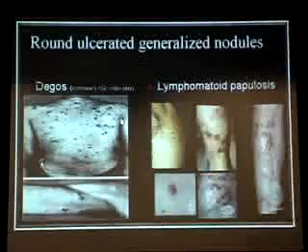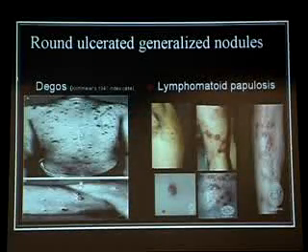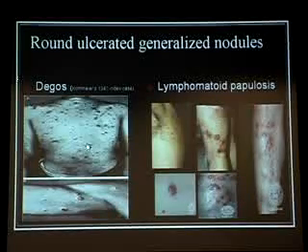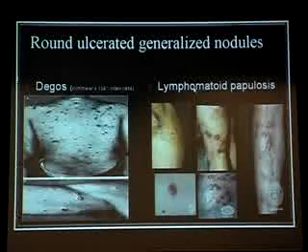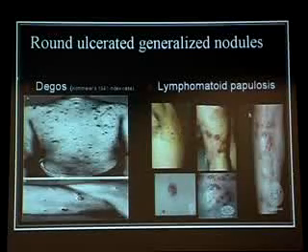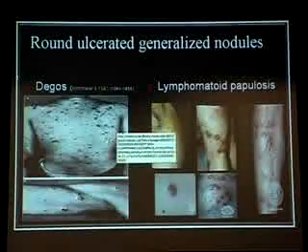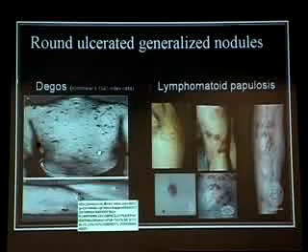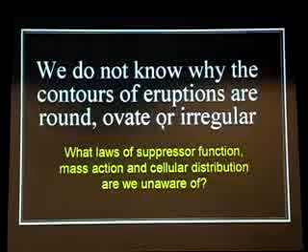Round, discrete, ulcerated nodules. Well, this is actually Kohlmeier's reported case in 1941. Frankly, if I saw this picture on a dermatology board examination, I would not think of Degos. The disease I would think of is some other dermatological disease called lymphomatoid papulosis that causes these kinds of nodules. But nobody thinks of this as being a vasculitis or, frankly, anything related to Degos, and yet this looks kind of like it. This actually looks more like Degos because of the whiteness, but this just looks like a bunch of ulcerated nodules. So, frankly, they both share roundness.